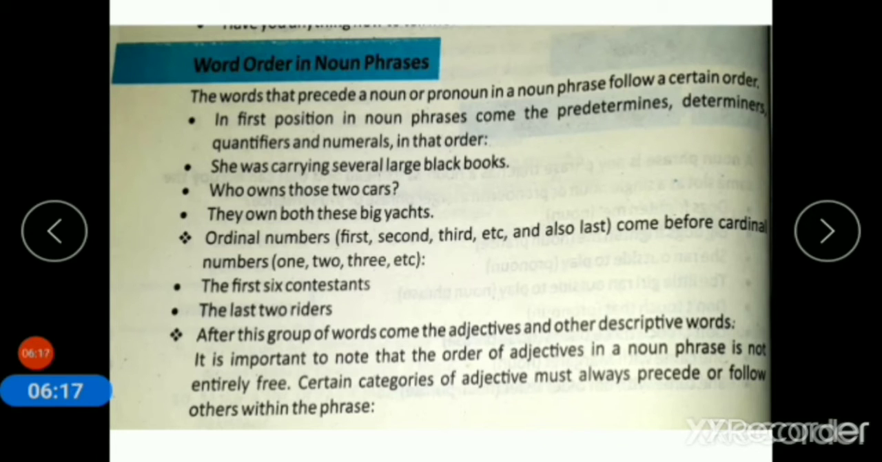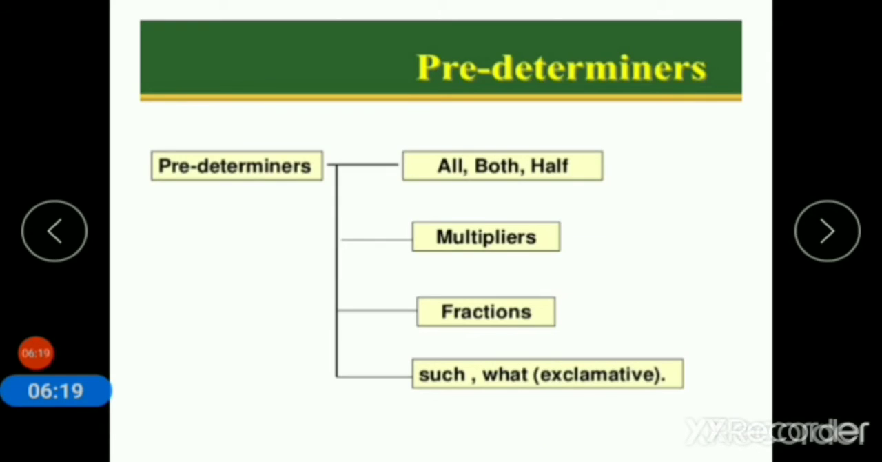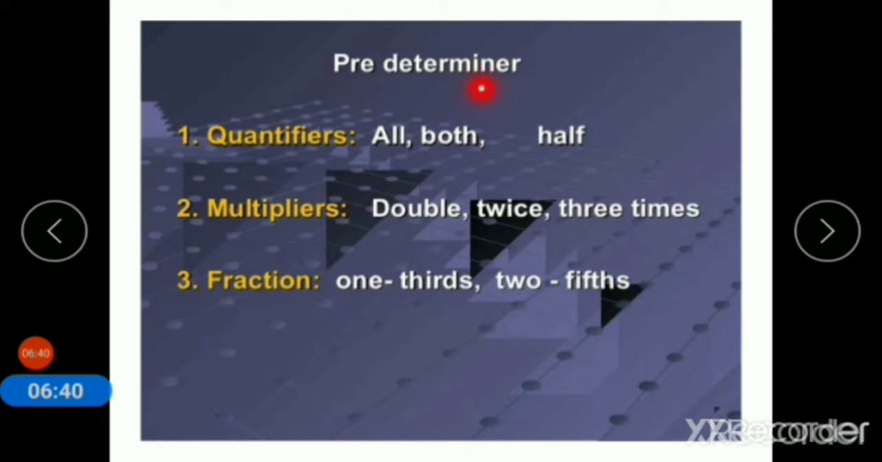For this purpose, we have to look into a slide. What are predeterminers? These are the predeterminers: all, both, half. Multipliers, fractions, such, what, exclamative. So, what are these terms? What are quantifiers? Quantifiers show the quantity of anything. So quantifiers are all, both, half.